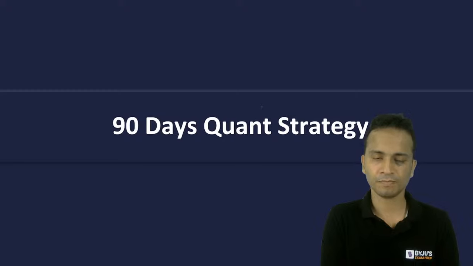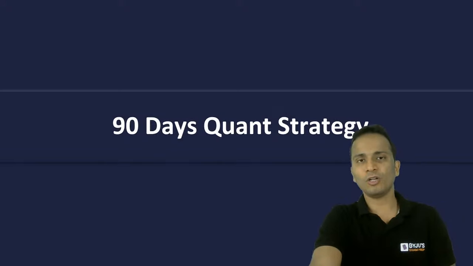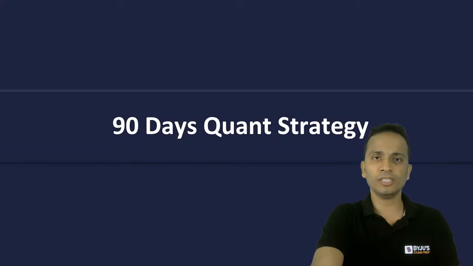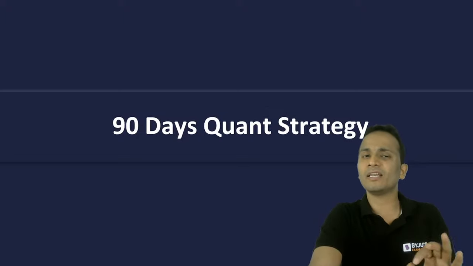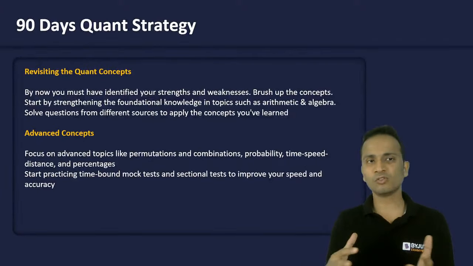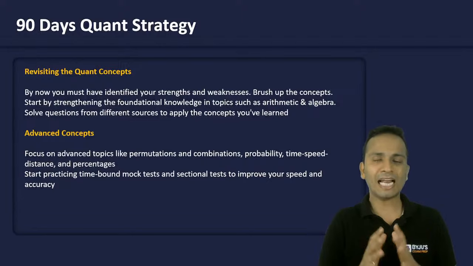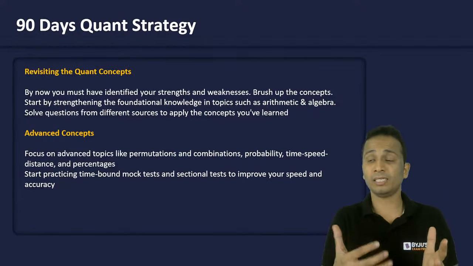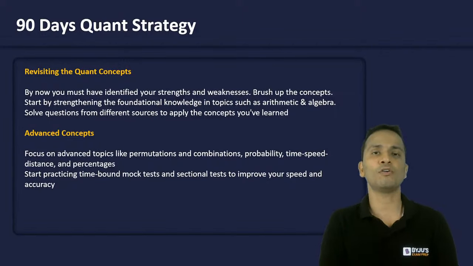Now, let's work upon the 90 days quant strategy. First of all, I'm talking about the students who had already started earlier. Now, what should be done? Since we are left with only 90 days, the first step that you should be taking is the revision of every concept of quant.